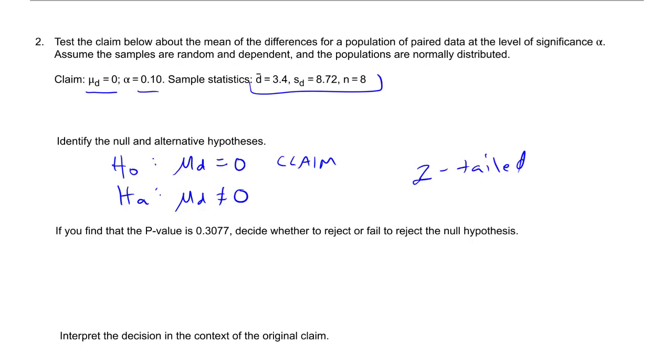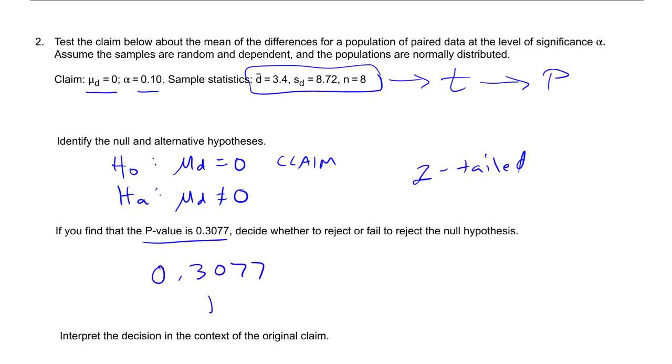All right, so again, we would take all this information here, get our t, have that give us our p, and let's say that p is 0.3077. There's your p. You compare that to your alpha of 0.10. Okay, 0.3077 is bigger than 0.10.